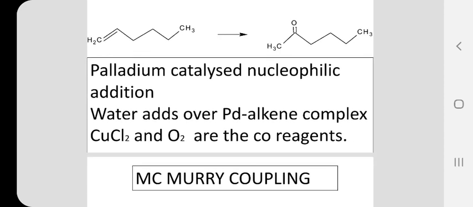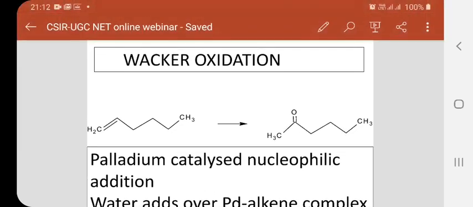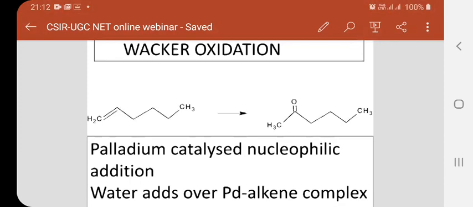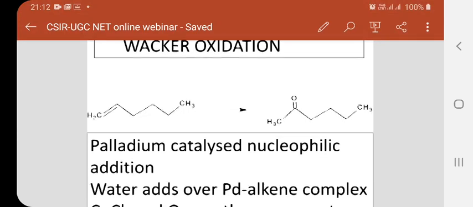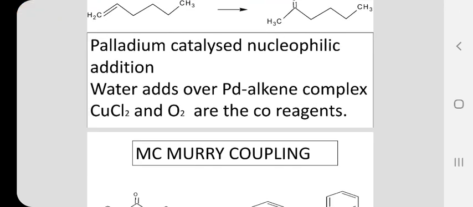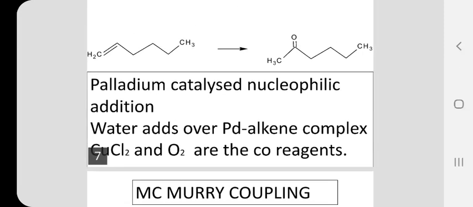And we have our cupric chloride and oxygen as the core reagents, because in this reaction, the palladium is reduced, palladium in the +2 oxidation state is reduced to 0 oxidation state. It is very normal. In an oxidation reaction, the oxidizing agent gets reduced. So palladium in the +2 oxidation state gets reduced to palladium 0. Once again, the palladium has to be oxidized. For that purpose only we are using cupric chloride and oxygen, and these are the core reagents.